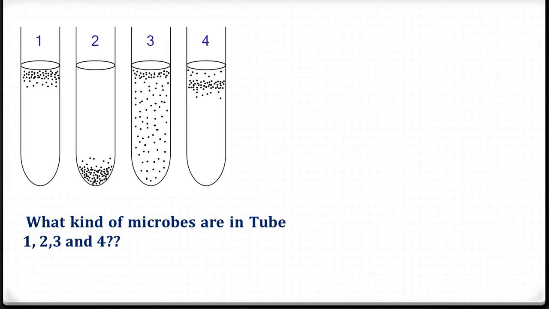So in this slide, we will see a small experiment to find out the oxygen requirement of a microorganism. Say for example, we have 4 test tubes which are labeled as 1, 2, 3 and 4. I have inoculated an unknown microorganism into all the 4 test tubes and we have incubated them for a period of time. May it be 24 hours or 48 or maybe 72. So after incubation, we have seen that in the test tube number 1, the microbial load is very high at the topmost layer of the test tube.